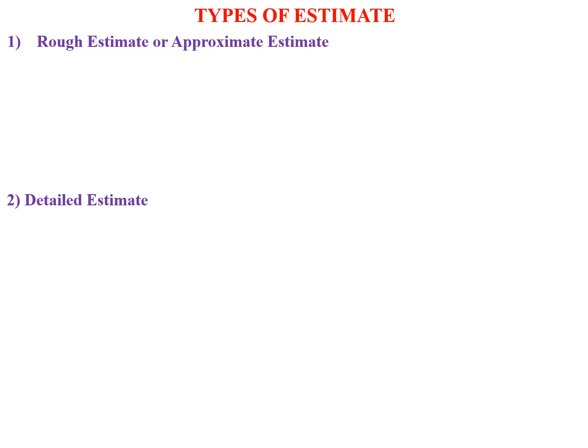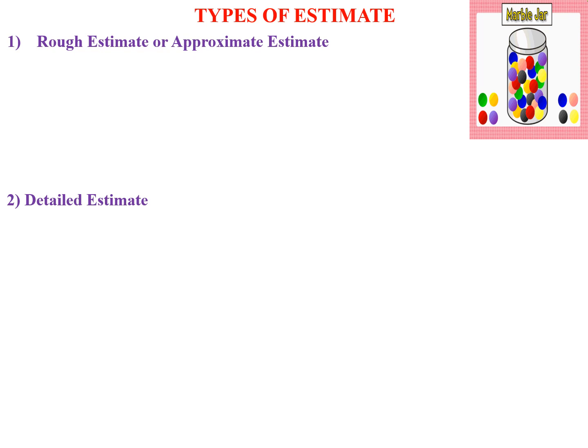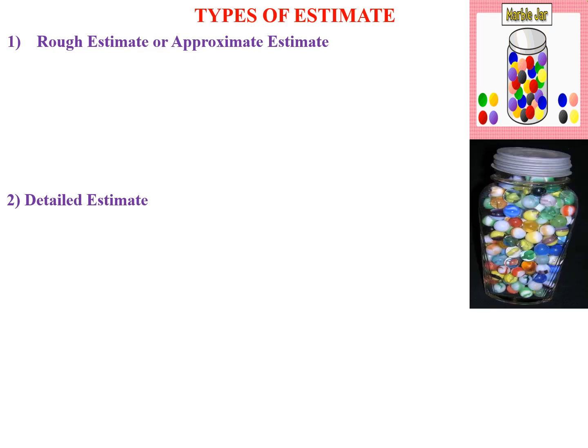Basically, we can say there are two types of estimate on the basis of how I am doing the estimate. Let's understand with a very simple example. I need to estimate the number of marbles in my jar. For doing so, I have two methods. First method is I need to find a similar kind of jar which has already been filled by some other person, and I ask him how many marbles he required to fill his jar. I compare his jar with my jar and get the approximate number of marbles needed to fill into my jar. Basically, this method is called rough estimate or approximate estimate.